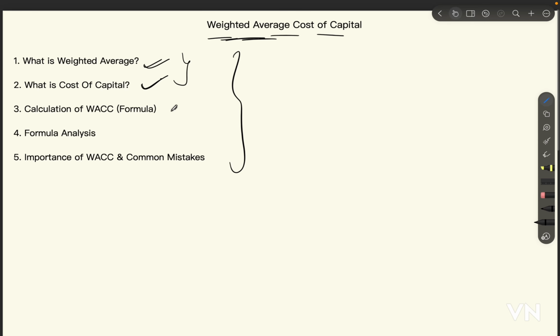Then we'll have a look at the formula for WACC, break it down, and analyze each part of the formula. Then we'll look at why we calculate WACC, the importance of WACC, and the common mistakes we can make while calculating WACC. So let's get started with our first topic of discussion, which is the weighted average concept.